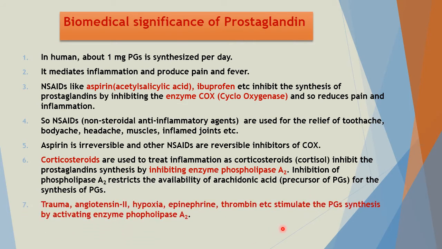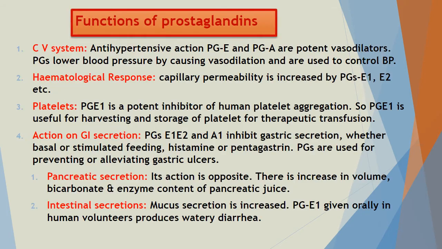Trauma, angiotensin 2, hypoxia, epinephrine, thrombin, these are stimulants which stimulate prostaglandin synthesis by activating phospholipase enzyme A2.